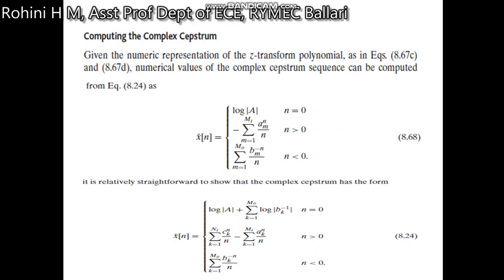Computing the complex cepstrum is given by these two expressions. x cap of n is given by log of the magnitude of a when n is equal to 0, minus the summation of this expression when n is greater than 0, and the third expression when n is less than 0. It is relatively straightforward to show that the complex cepstrum has this form.